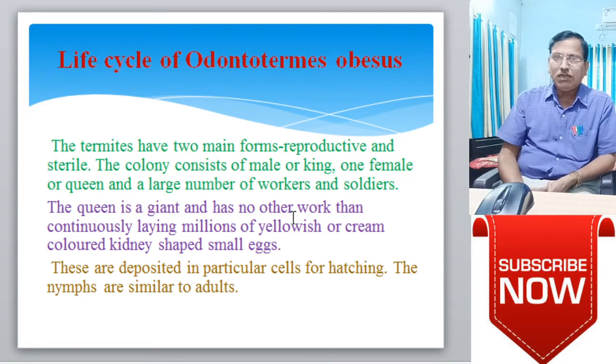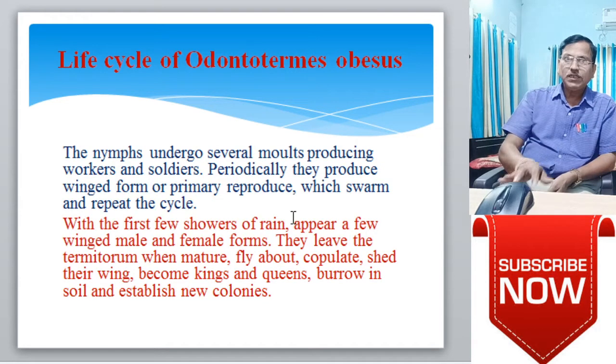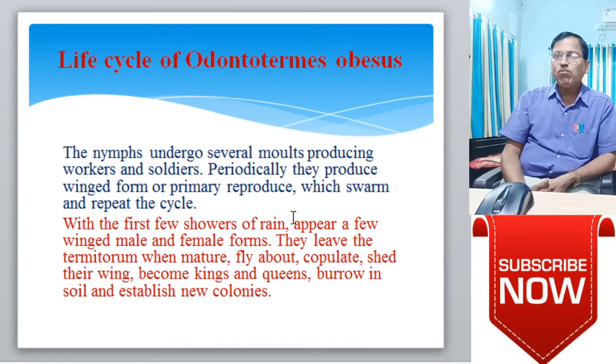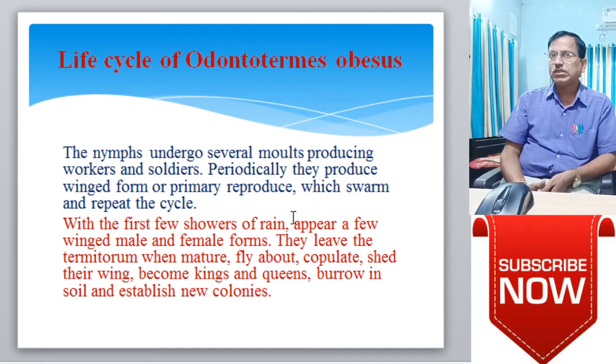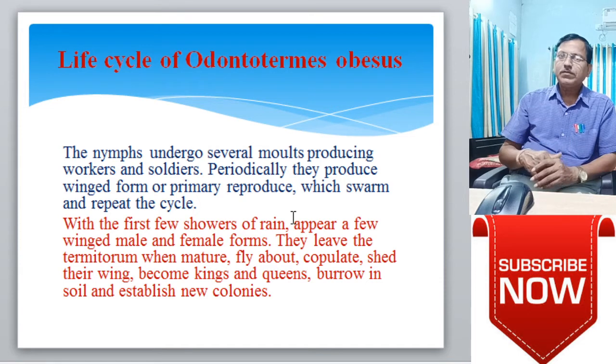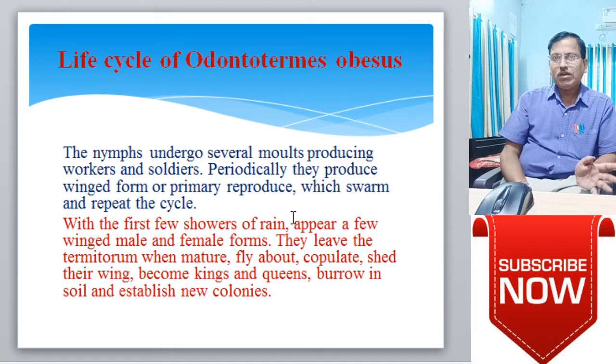The eggs are deposited in particular cells for hatching. The nymphs are similar to adults in the life cycle. The nymphs undergo several molts producing workers and soldiers. Periodically they produce winged forms or primary reproductives, which swarm and repeat the cycle. With the first few showers of rain, a few winged male and female forms appear. They leave the termitarium, then when mature they fly about, copulate, shed their wings, become king and queen, burrow in soil and establish new